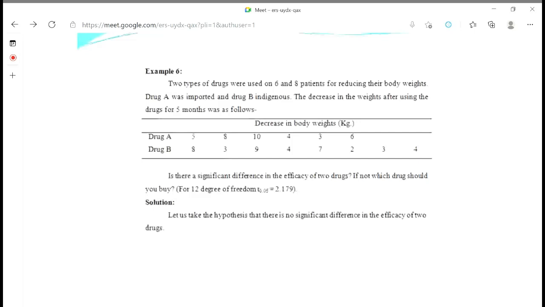Is it okay? Yes, sir. So what will be our alternative hypothesis? Bishan Singh, what will be our alternative hypothesis?